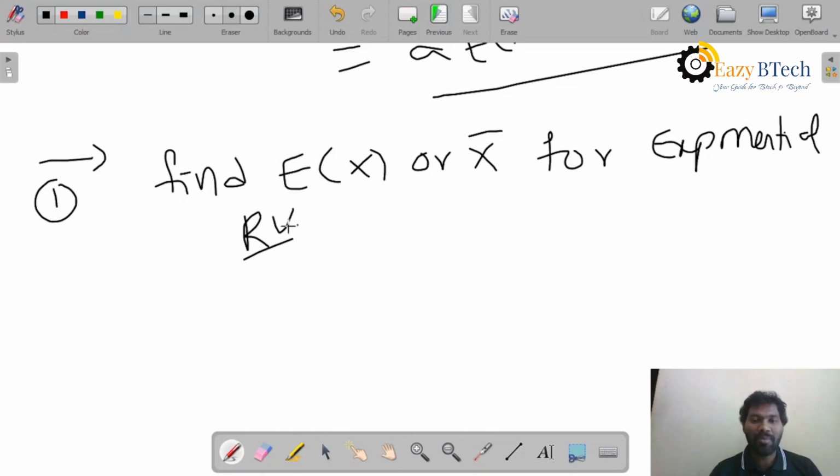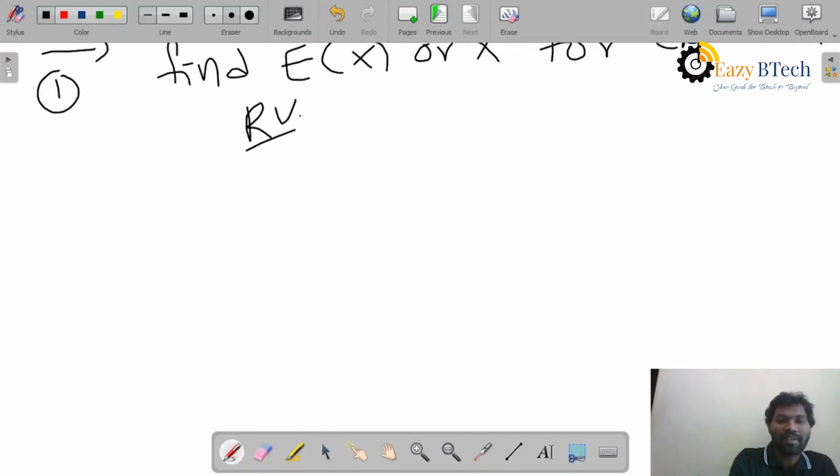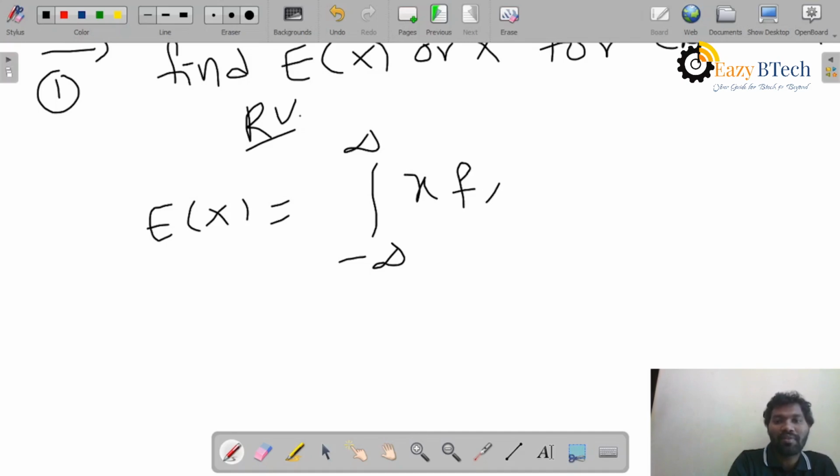If in the problem they give you the density function, there is no problem, but in some cases they don't give you this one. That's why you have to remember the density function of every random variable. Now we already know that expectation of x is the integral from minus infinity to infinity of x into f x of x dx.